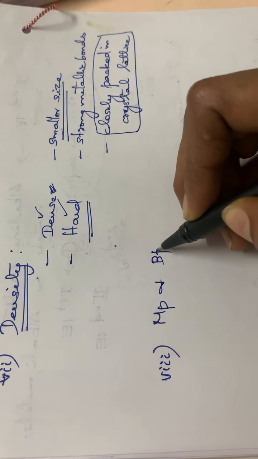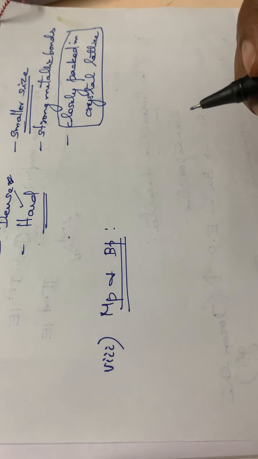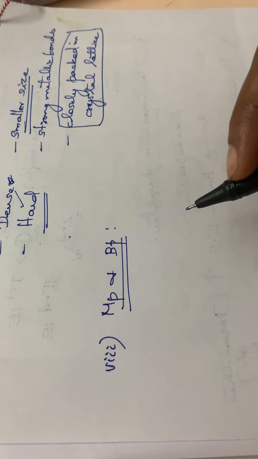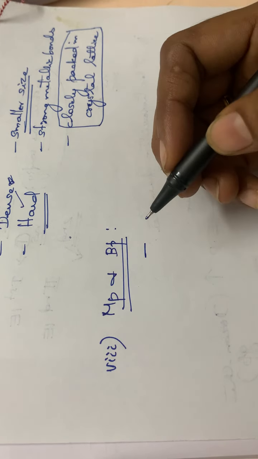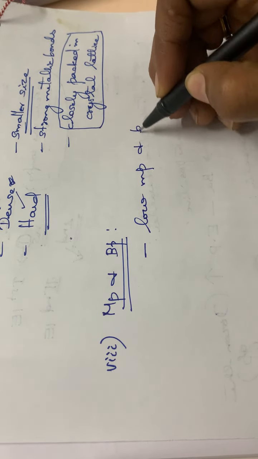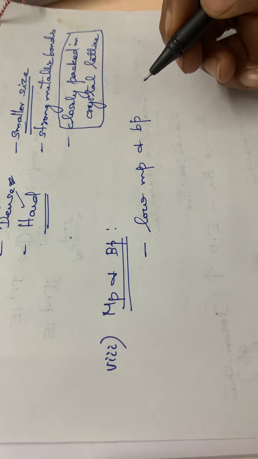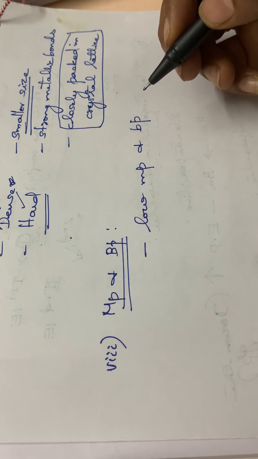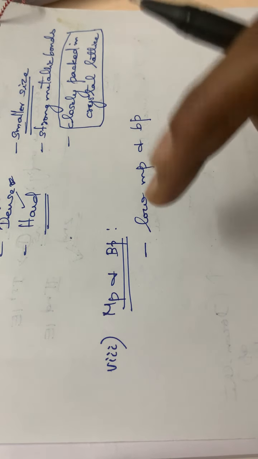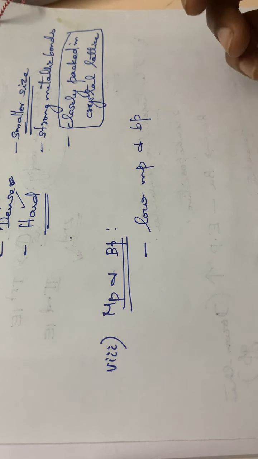Then the next point, the 8th point, is regarding the melting and boiling points. MP and BP I am writing in short, but you have to write it as melting point and boiling point. I'm a little bit lazy in writing, so please write it in full. Alkaline earth metals have low melting and boiling points, but compared with alkali metals, they have higher melting and boiling points.